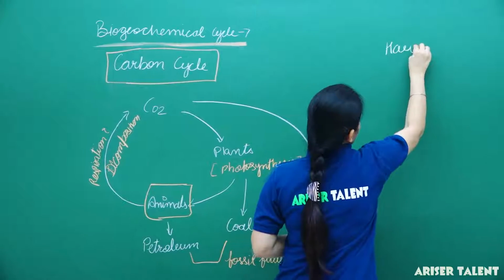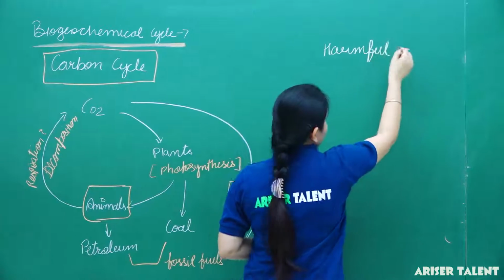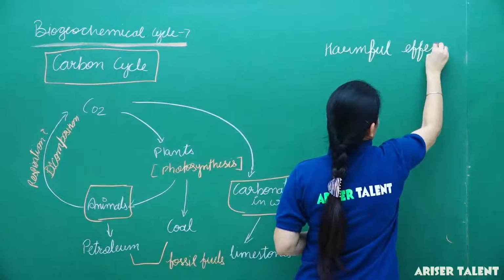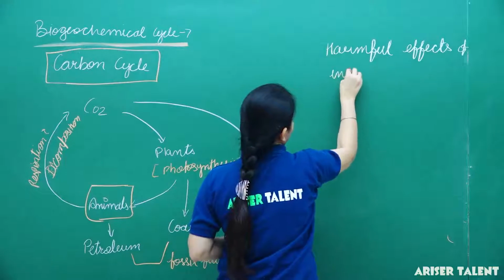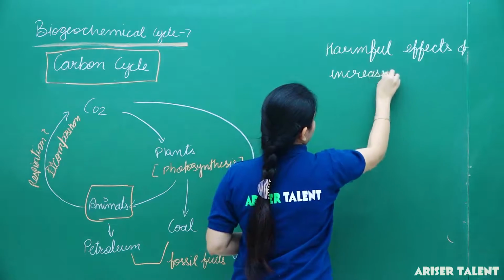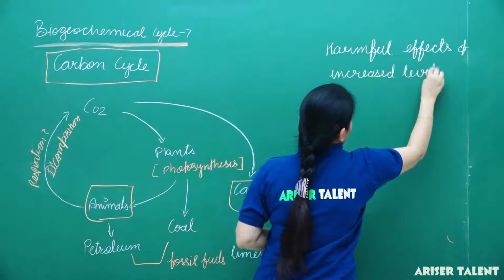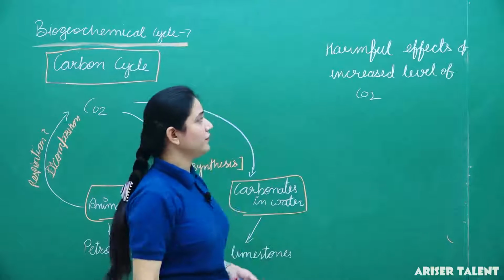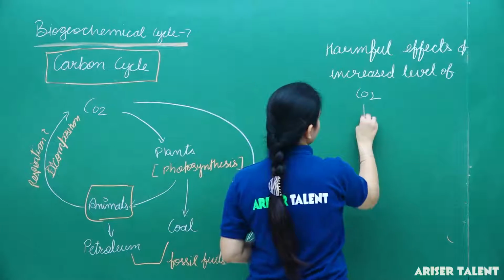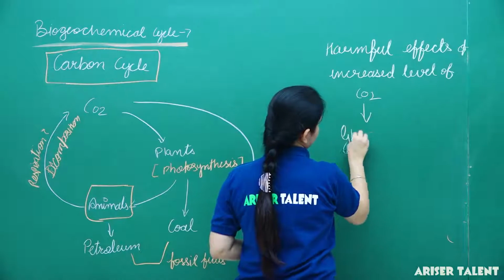Harmful effect of increased level of CO2. So what is the harmful effect of increased level of CO2? That is global warming.